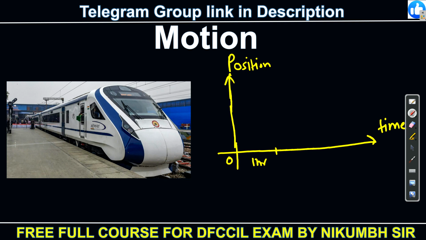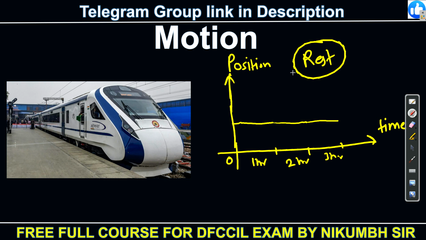Your train is in the same position, it is at rest. Then in the second hour it is also resting, in the next hour also resting, the same. So this is the position-time graph of rest.